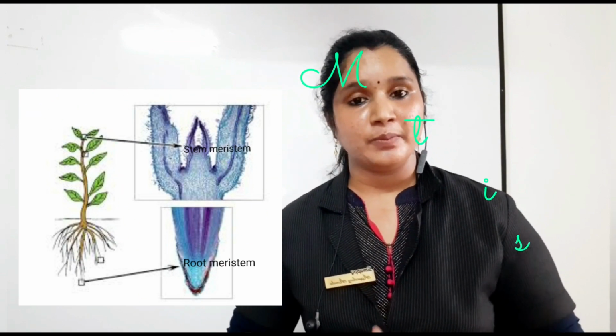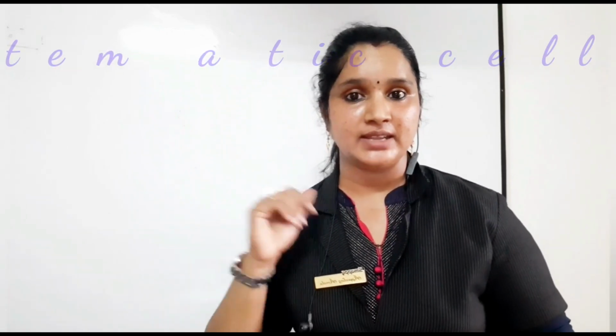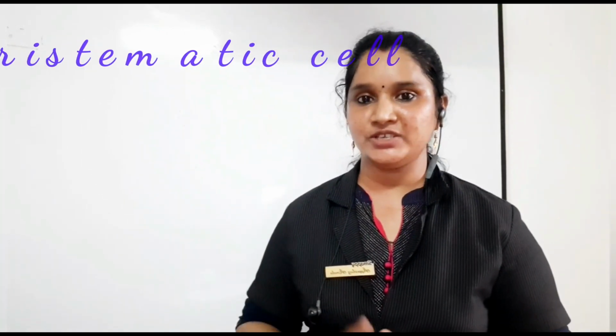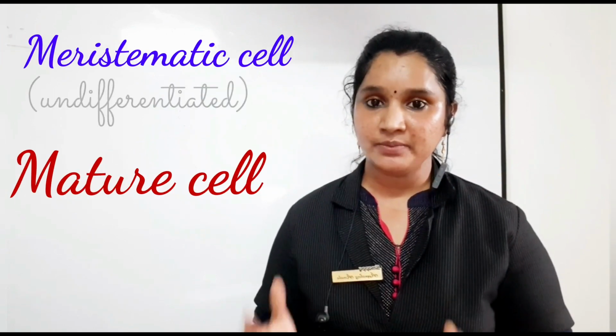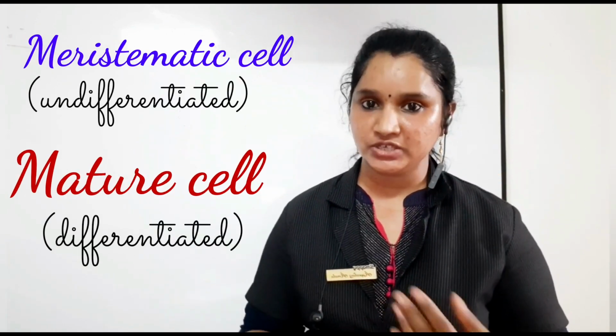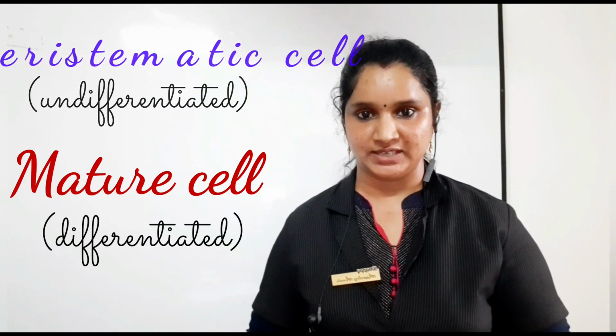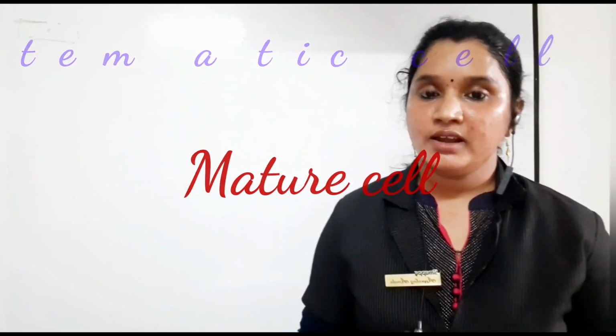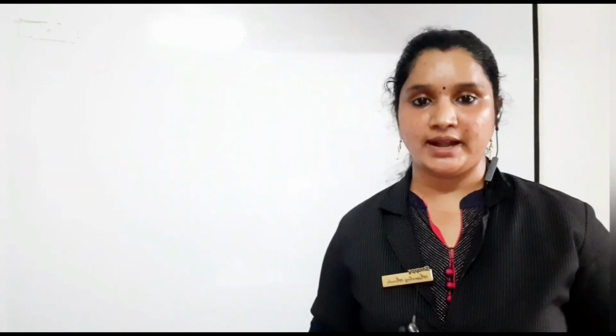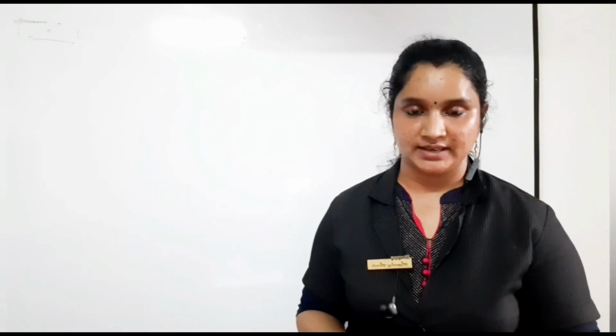So, there are mainly two types of cells present in a plant. That is a meristematic cell and a mature cell. The meristematic cell, when it matures, becomes a mature cell. Now, let us compare a meristematic cell with a mature cell.